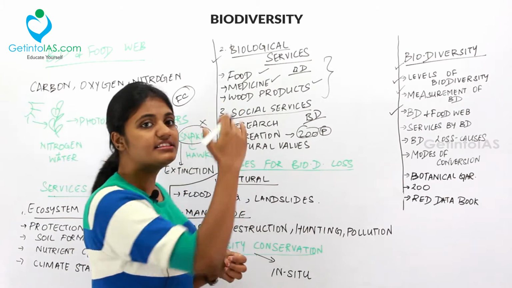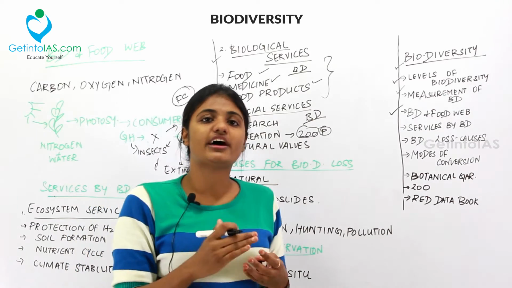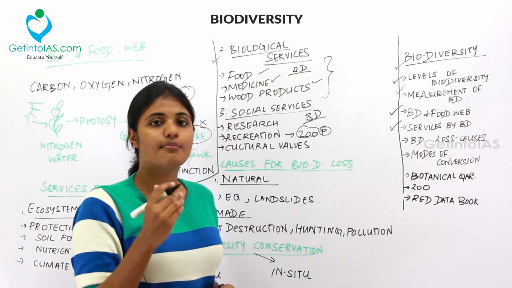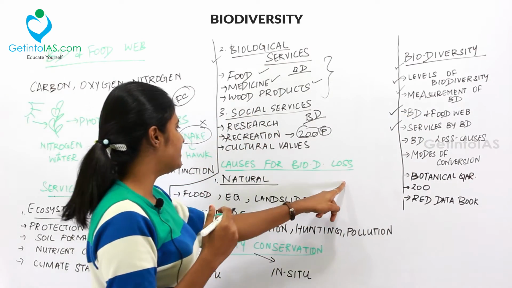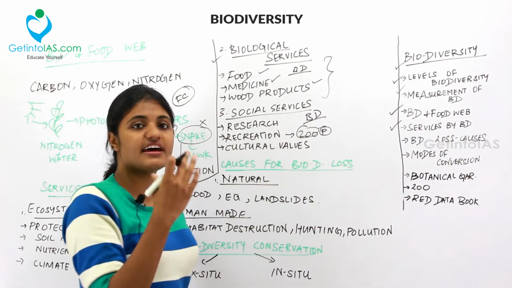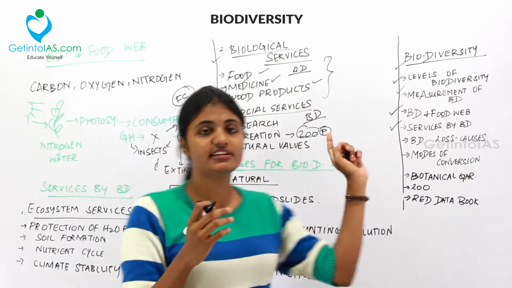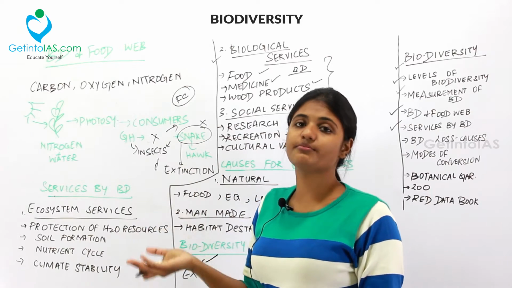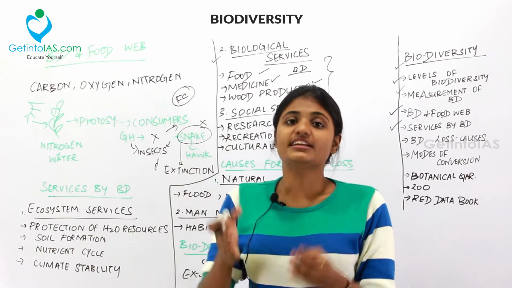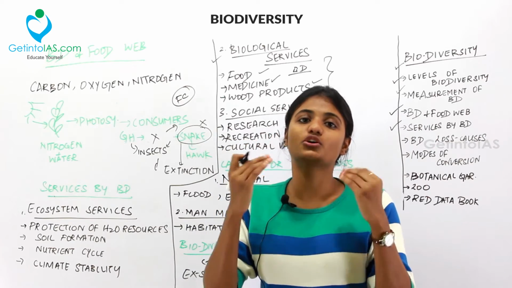So these are the 3 services that biodiversity provides us. So we are done with services biodiversity provides us. And then what are the causes for biodiversity loss? There is a loss. We already saw that the frog was extinct over here because of either natural or man-made activity. So that we are going to deal with what are the causes.